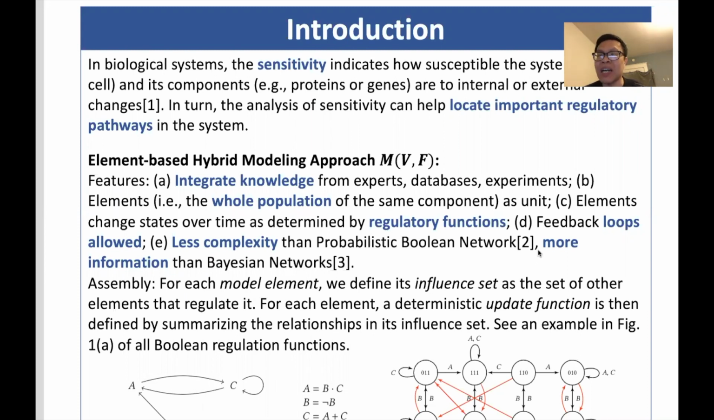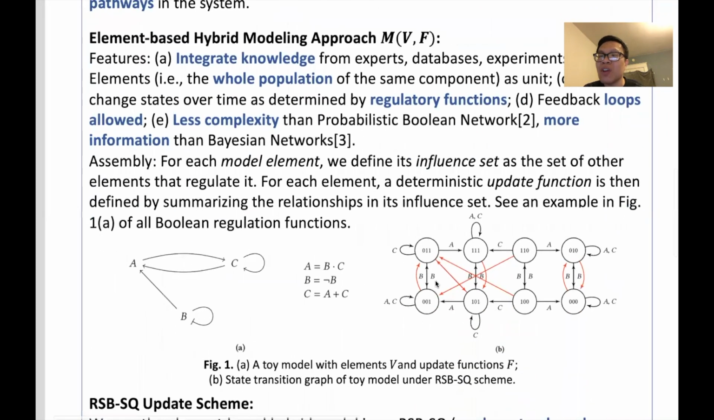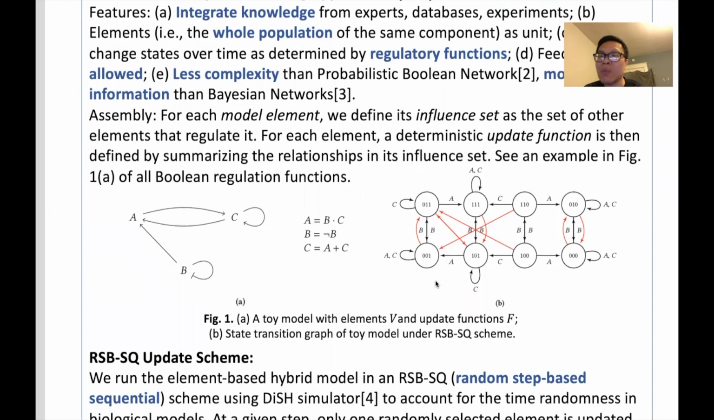First of all, I want to introduce the model approach we use to test the framework, because we all know there are a lot of biological modeling approaches. Within our element-based models, the whole population of the same component is a unit, which we call an element. The modeling approach is capable of integrating knowledge, handling feedback, having less complexity but more information. Technically, for each element, we define its update function by summarizing the relationships of all regulators. For example, figure 1a is a model of all Boolean elements.